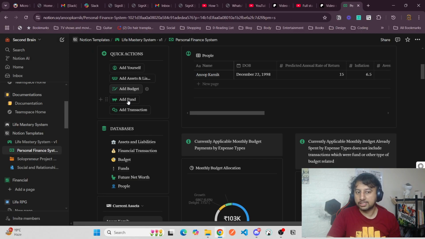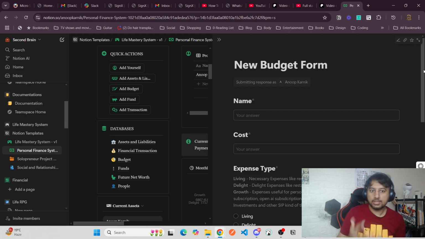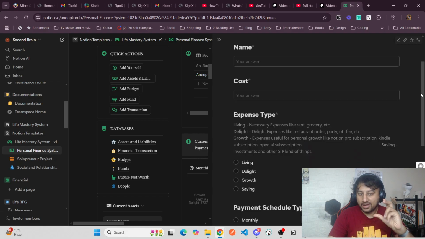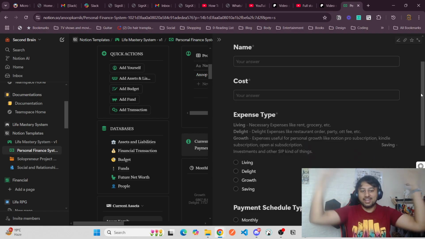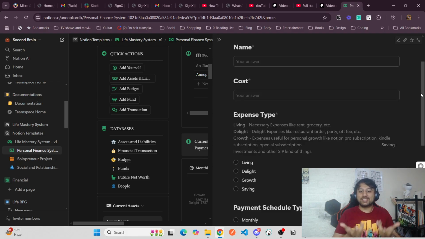Next, add a budget. So what is a budget? Budget is whatever things you are thinking. What are your monthly expenses, yearly expenses, quarterly expenses, and what type are they? Are they living expenses like rent, grocery, delight expenses like partying, ordering from restaurants, or OTT, or growth expenses like Kindle subscriptions, OpenAI subscriptions, AWS subscription, all those are good, right?